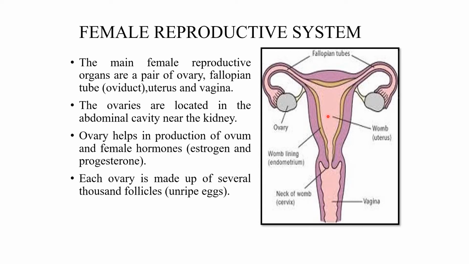This uterus is otherwise known as the womb. The ovary helps in production of ovum. In this portion ovum is produced, and also the hormones estrogen and progesterone.